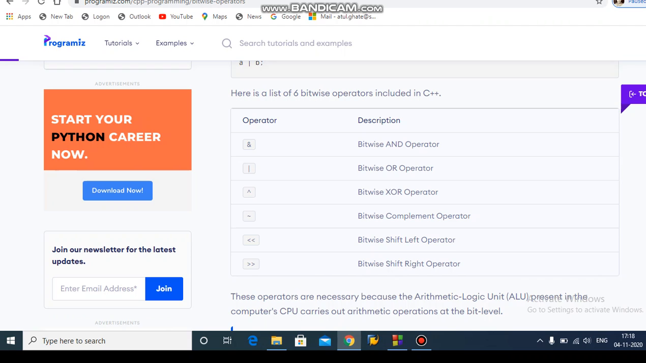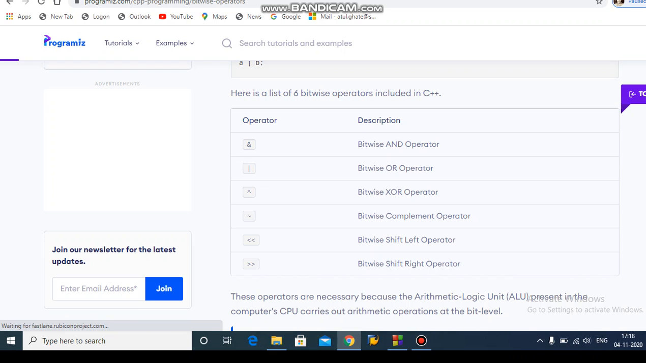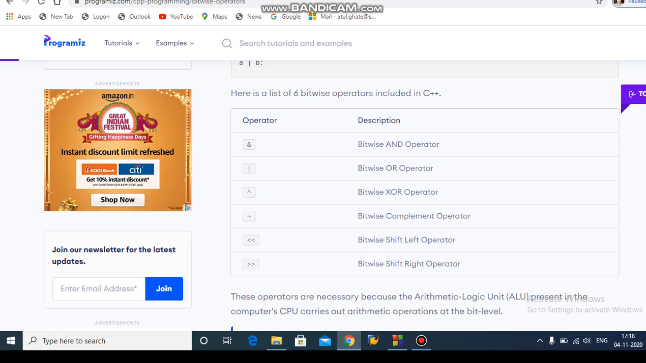Please carefully listen and write down the bitwise operators. From the exam point of view, bitwise operator is very important, and also a little difficult. So the examiner can ask separately for 5 marks: Explain the bitwise operator in detail with the help of a program. So it is very important.